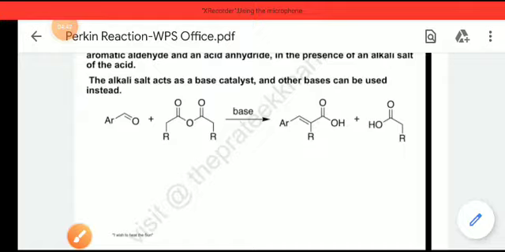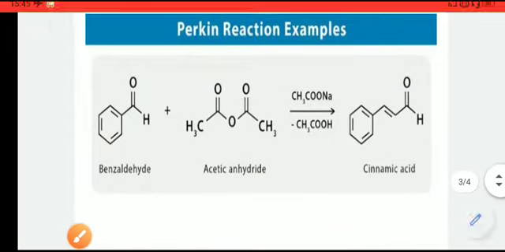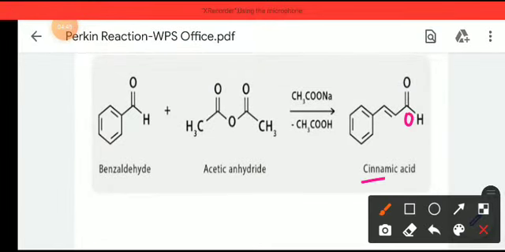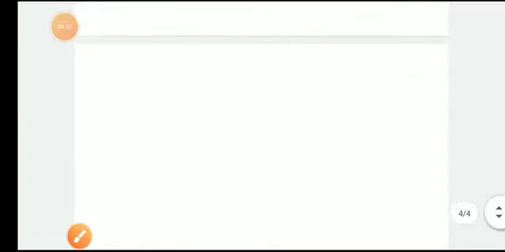So similarly there will also be a COOH part, because other than the COOH it will not be a cinnamic acid, it will be a cinnamaldehyde. As this is an acid, there will be an OH present. So what is the reaction? Basically, we can write this reaction in the following manner as well.